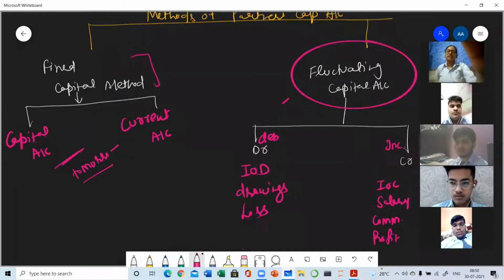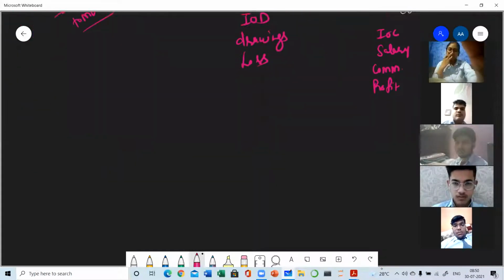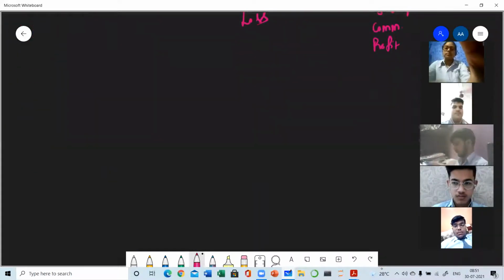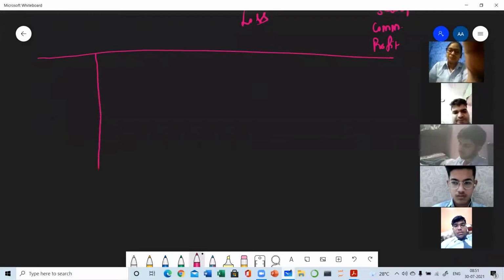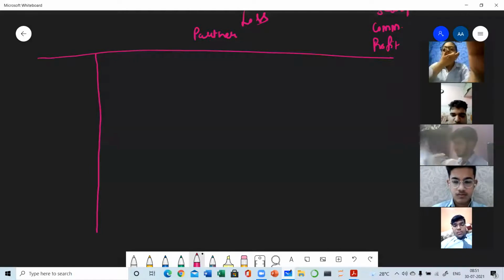Now I'm just making the format of the fluctuating capital account. You all need to draw the format. Suppose there are three partners, A, B, and C. Here, you need not make three accounts separately. You can combine all the accounts, just like the cash book with cash column and bank column.